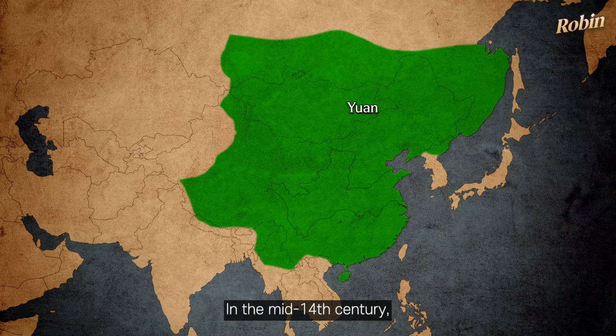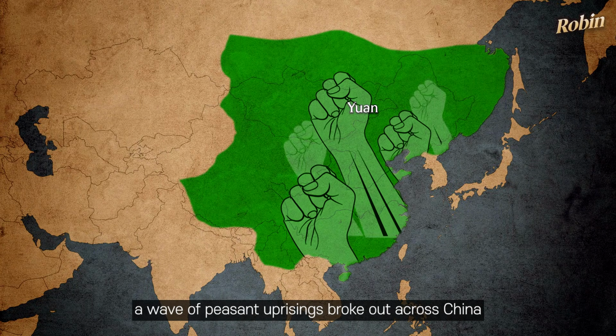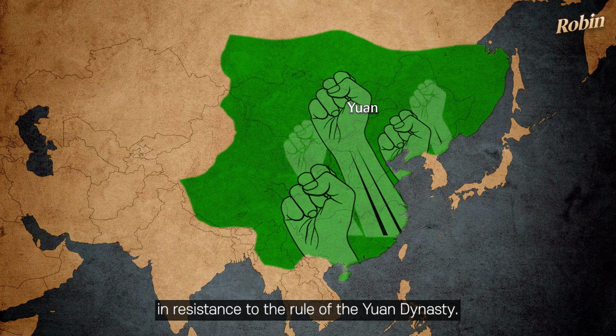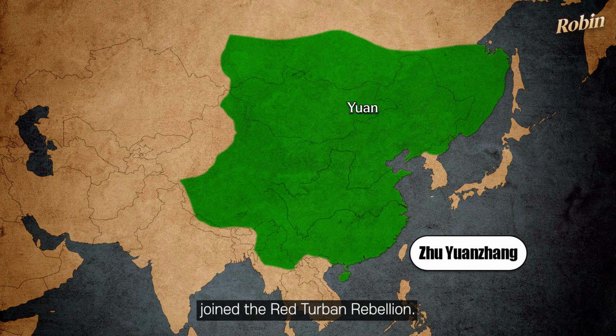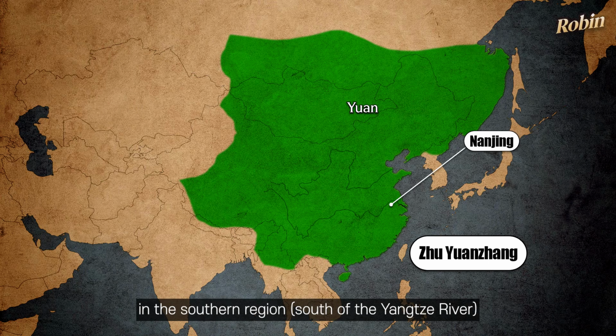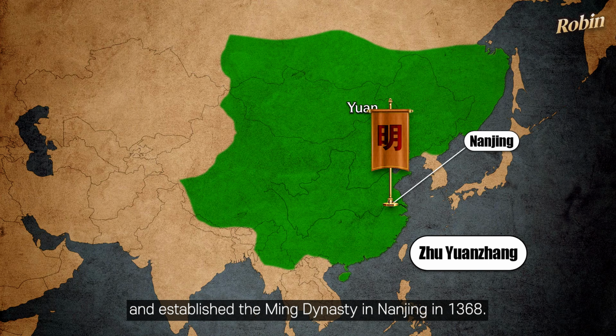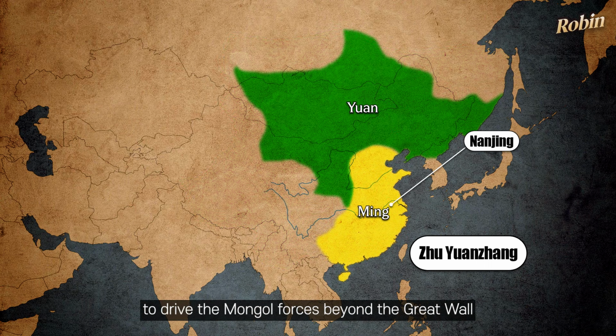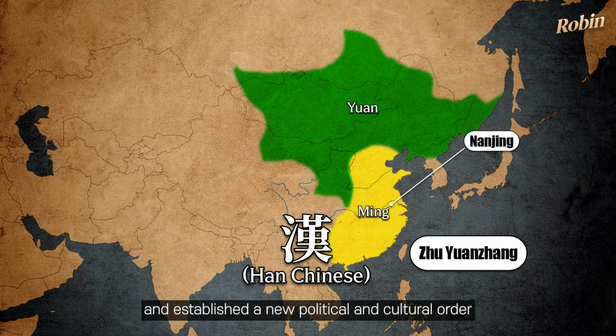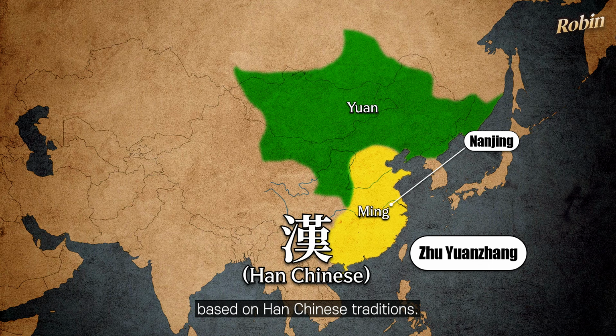In the mid-14th century, a wave of peasant uprisings broke out across China in resistance to the rule of the Yuan Dynasty. Amid this widespread turmoil, Zhu Yuanzhang, a former poor peasant, joined the Red Turban Rebellion. He later gathered anti-Yuan forces in the southern region and established the Ming Dynasty in Nanjing in 1368. After founding the dynasty, he launched a northern campaign to drive the Mongol forces beyond the Great Wall and established a new political and cultural order based on Han Chinese traditions.